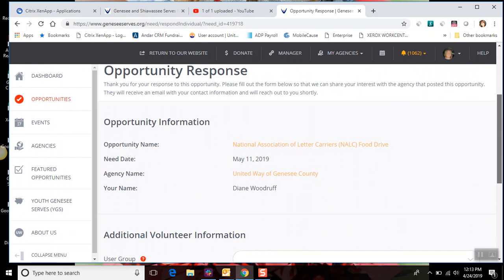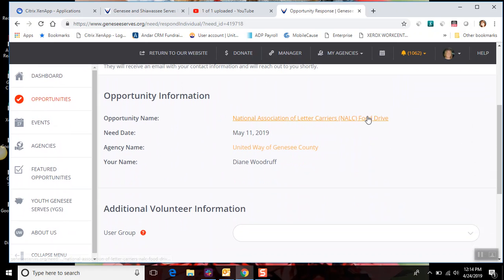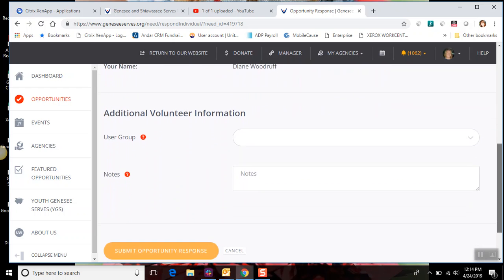Once I've done that, it's telling me what the opportunity is, when it is, who it's with, and then you'll see it says additional volunteer information. This is a chance for you to write notes. Some people will say, I have a disability. Is there something that will allow me to sit down and do it? Or if there's food going to be provided, you could put that you have an allergy. Any kind of notes would go in here.